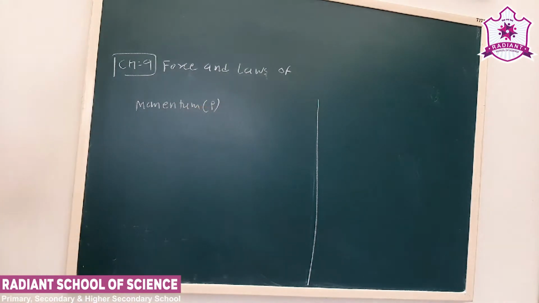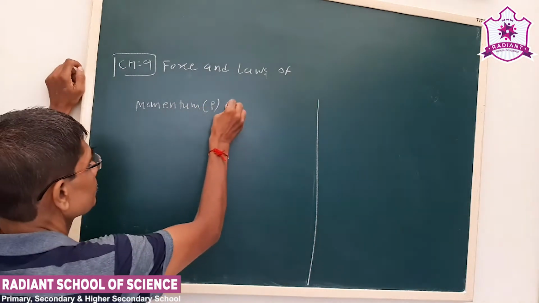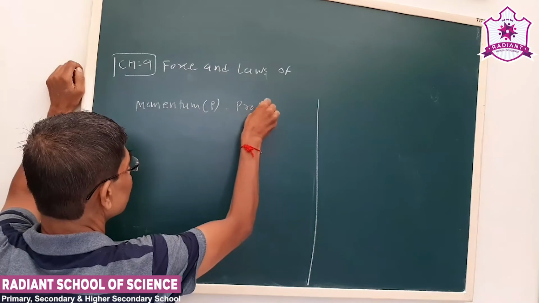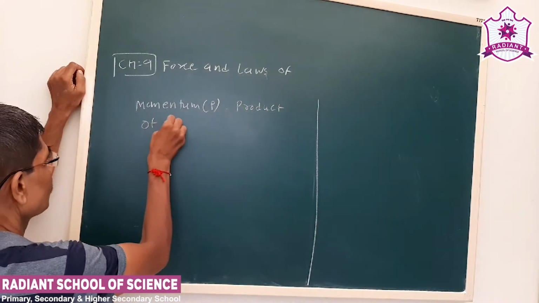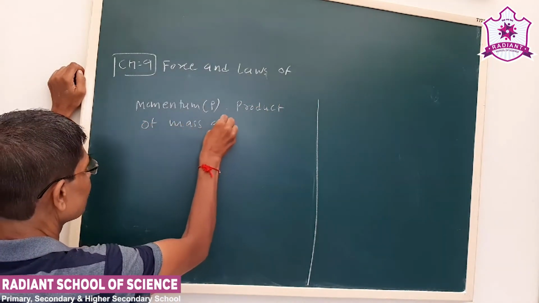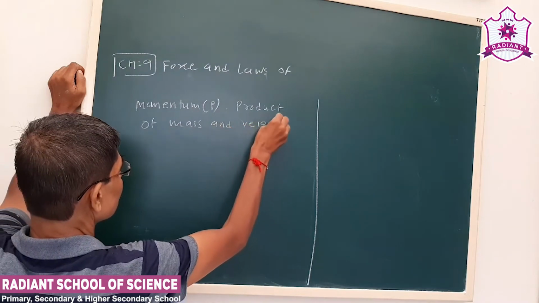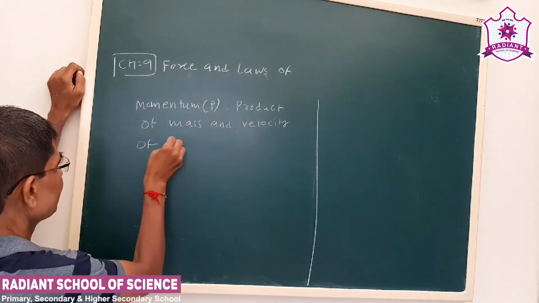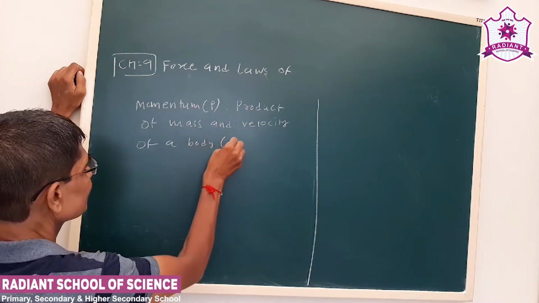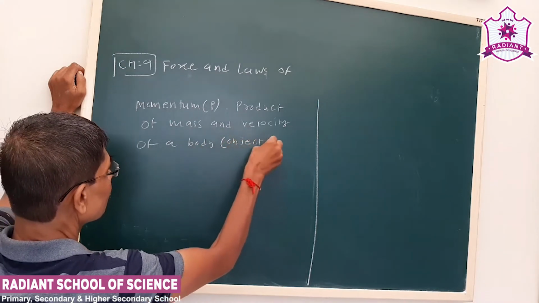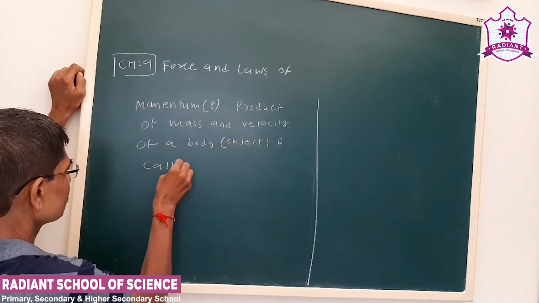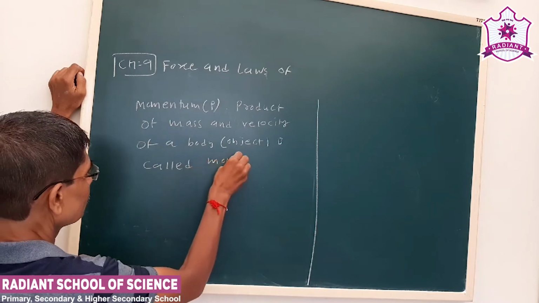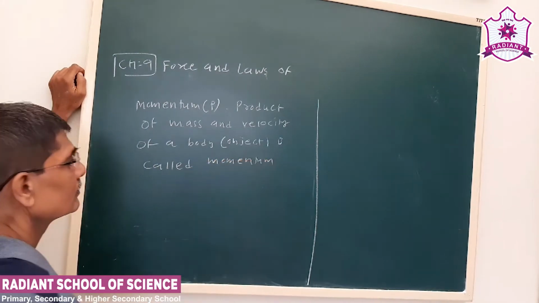See, the momentum is denoted as P. The product of mass and velocity of a body or an object is called momentum.